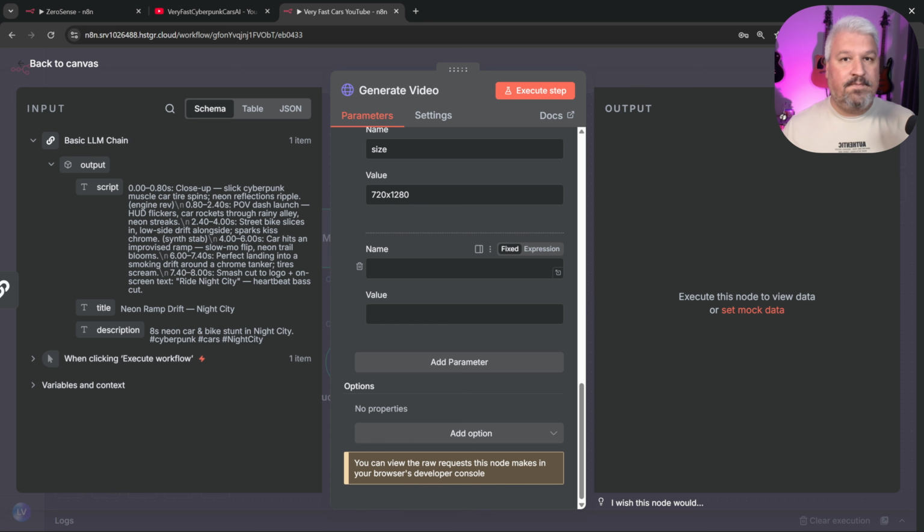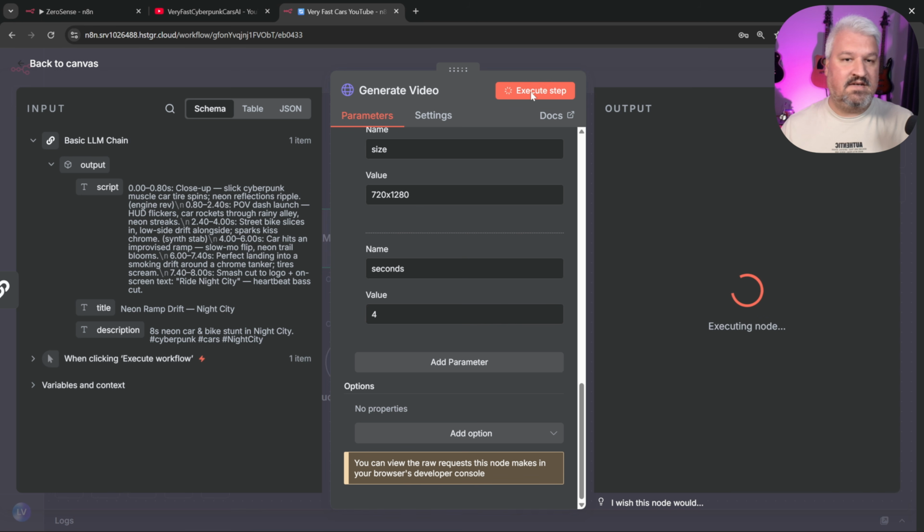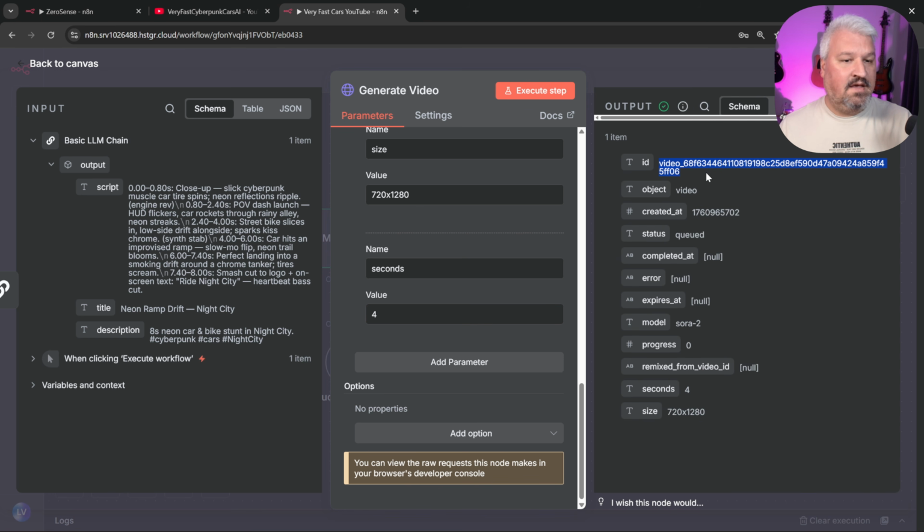Then let's add a final parameter, and this one is called seconds. So this can be 4 seconds, and it also supports 8 seconds. If you provide an invalid value, OpenAI will tell you. So actually, let's try to run it like this. And it's saying 5 is an invalid value. Supported values are 4, 8, and 12. Alright, so maybe for testing's sake, just to keep the cost low, let's change it to 4. And then let's send this. And now we get this video ID along with the status of this generation, which is currently queued.